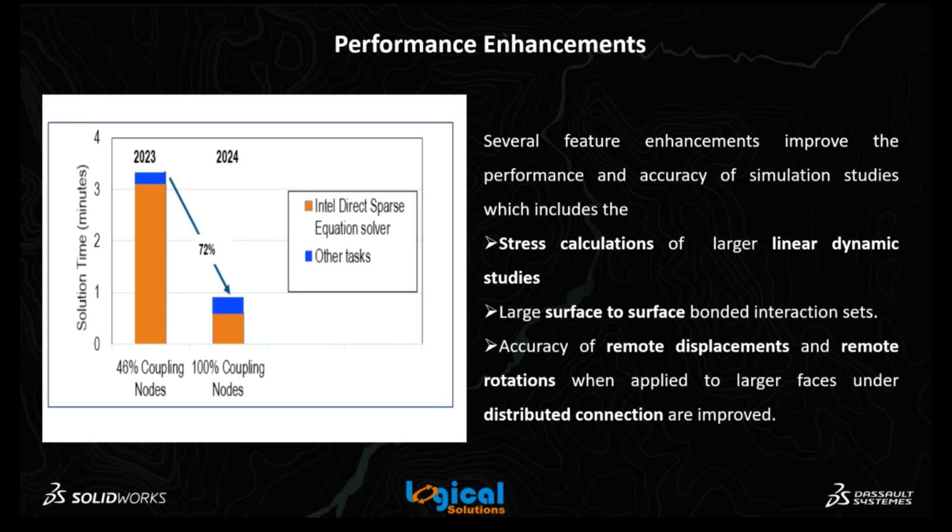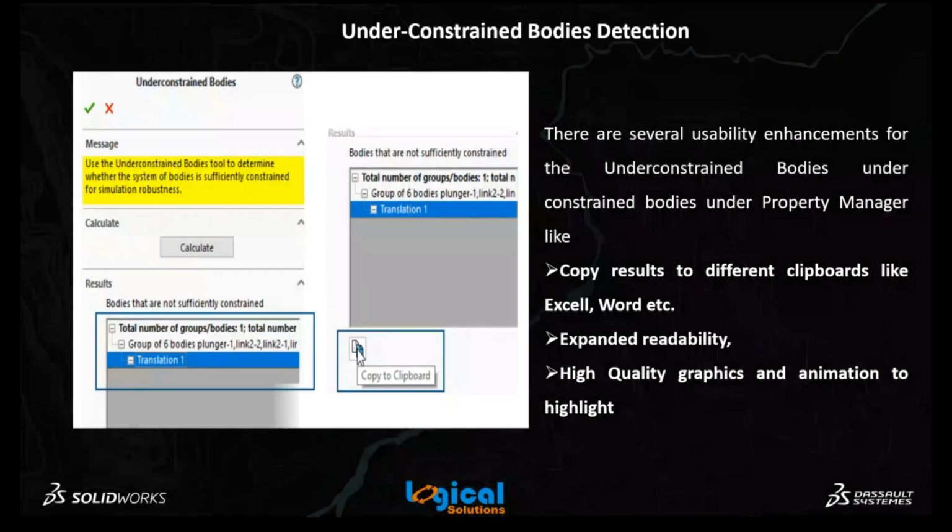Next enhancement, the last one, is the under constraint bodies detection. This option was provided previously, but the enhancement here is that earlier we were unable to copy the results to the clipboard, but now we can copy to the clipboard. We can paste into Excel, Word, etc. And we have an expanded readability option in the results in the property manager. In addition to these, to view the under constraint bodies, we have high quality graphics as well as animations to highlight the bodies. This is all about the enhancements of Simulation.